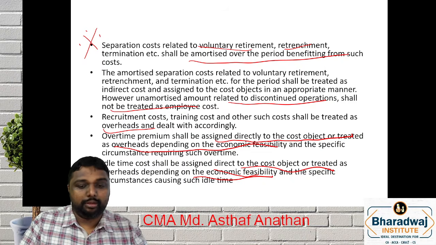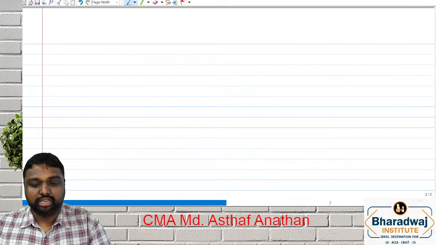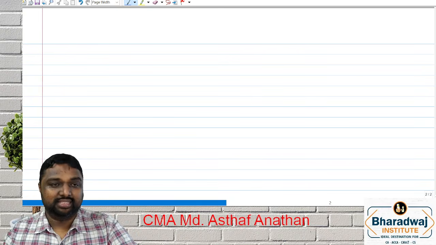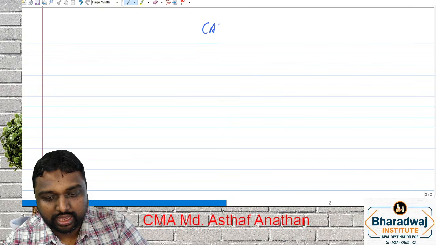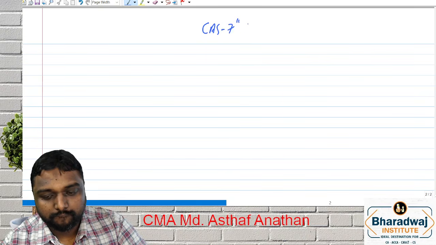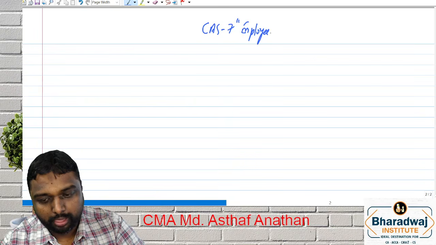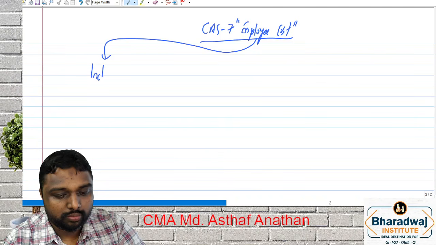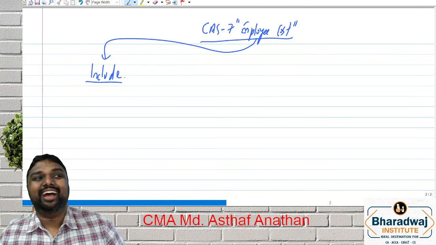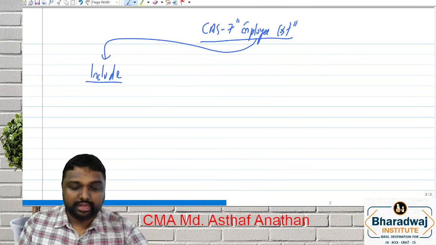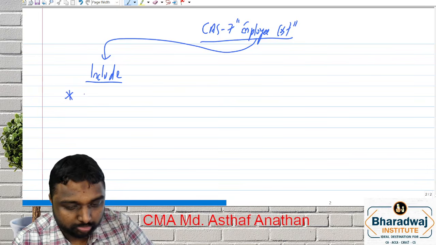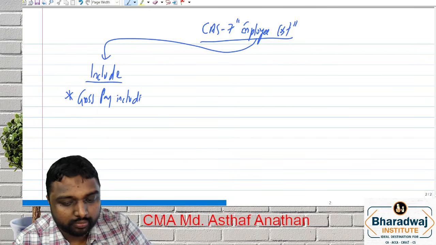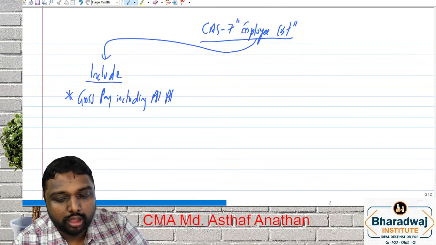With your permission, we will go with the discussion of the table, just like how we prepared for CAS 6. Now we are discussing CAS 7, employee cost. What are all the items it will include? From the definition you can get: basic pay, or else you can say gross pay, including all allowances.